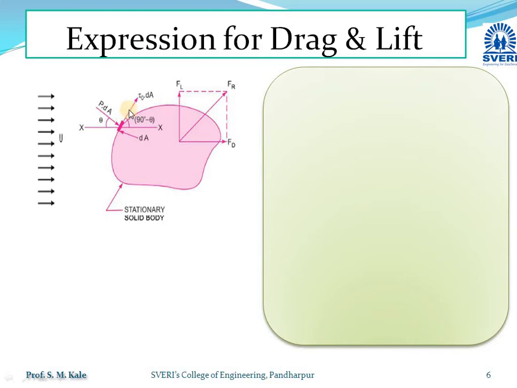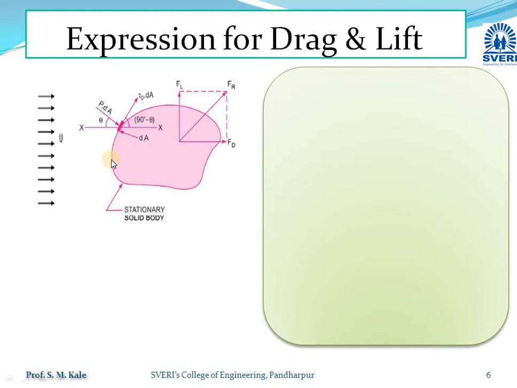And the second force is because of the shear stress. Here, if I consider tau 0 as the shear stress acting on this elemental area, then tau 0 into dA is the shear force acting on this elemental area. As this arbitrary shaped body consists of a number of such small elemental areas, on each and every such small elemental area these two forces will be acting.